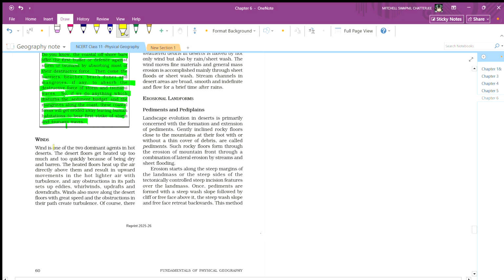Wind. Wind is one of the two dominant agents in hot deserts. Desert floors get heated up too much and too quickly because they are dry and barren.